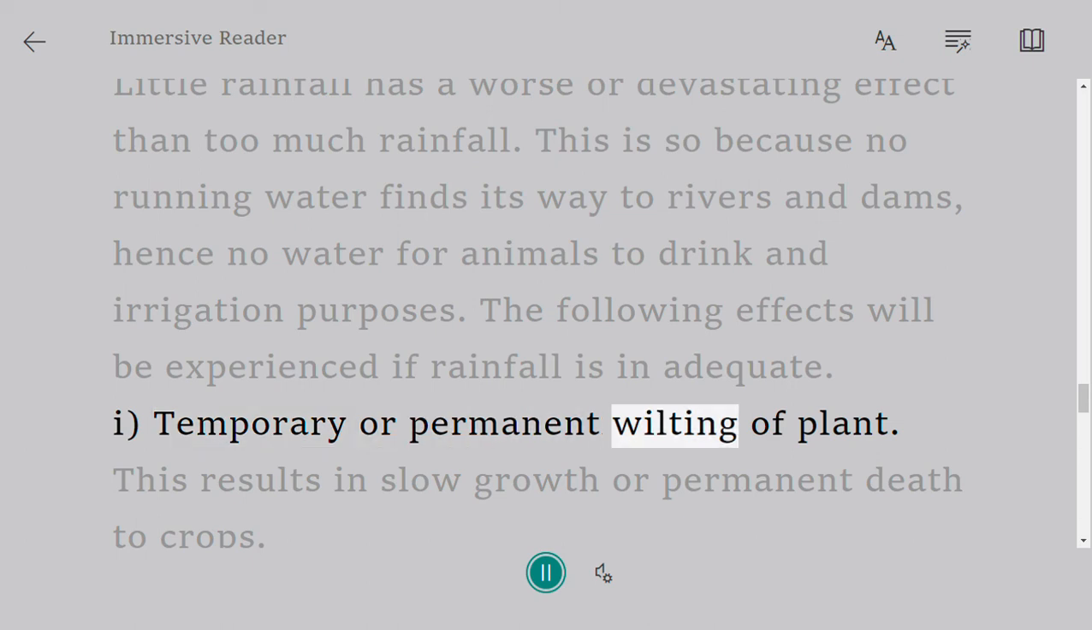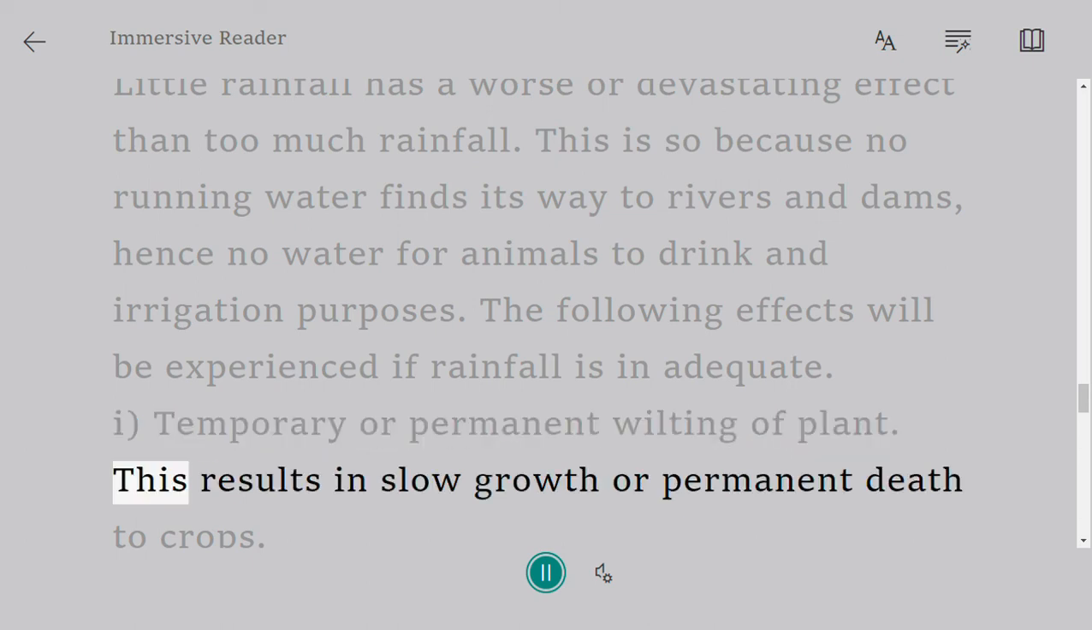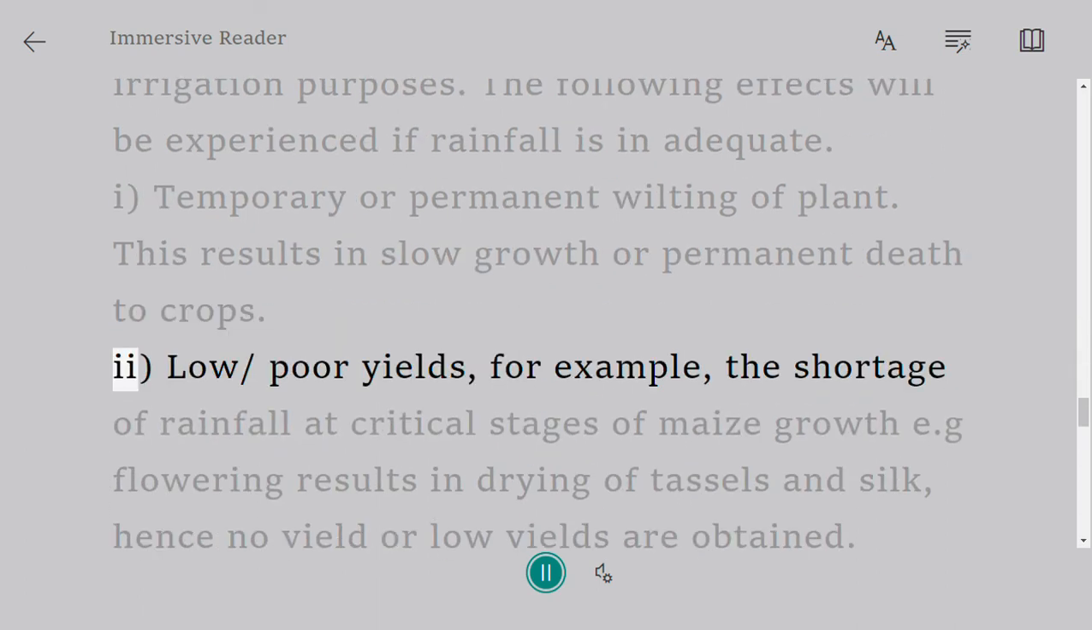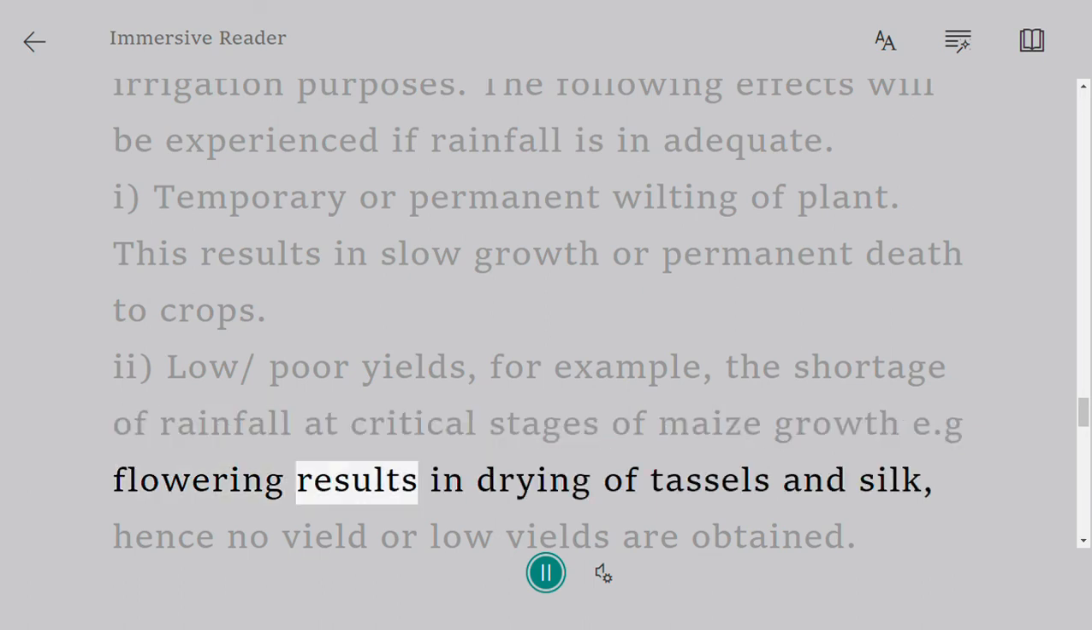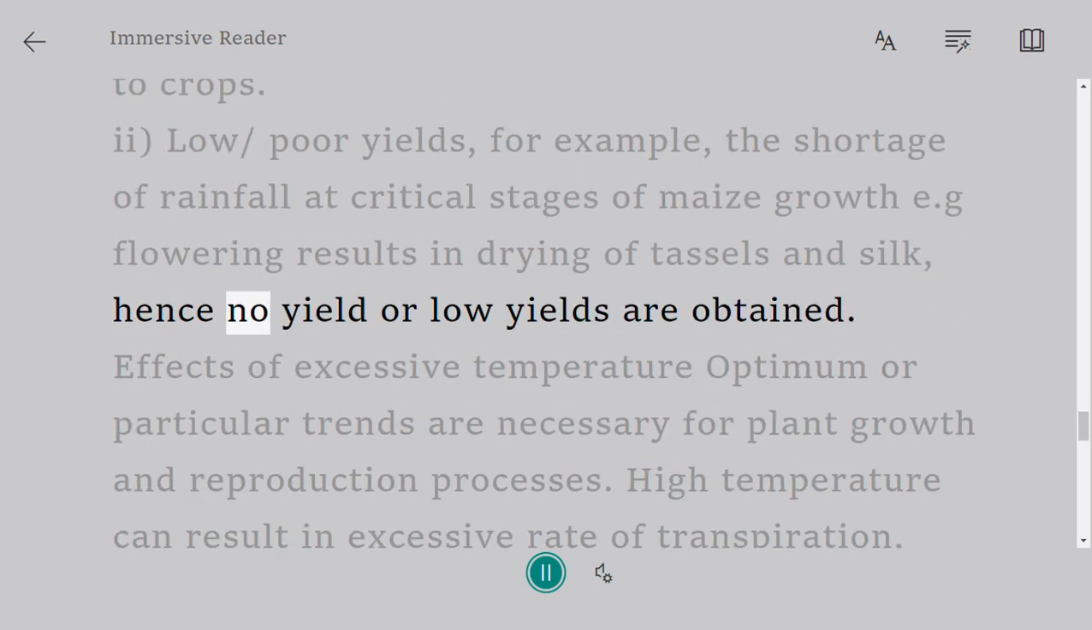1. Temporary or permanent wilting of plants. This results in slow growth or permanent death of crops. 2. Low or poor yields. For example, the shortage of rainfall at critical stages of maize growth, e.g. flowering, results in drying of tassels and silk, hence no yield or low yields are obtained.